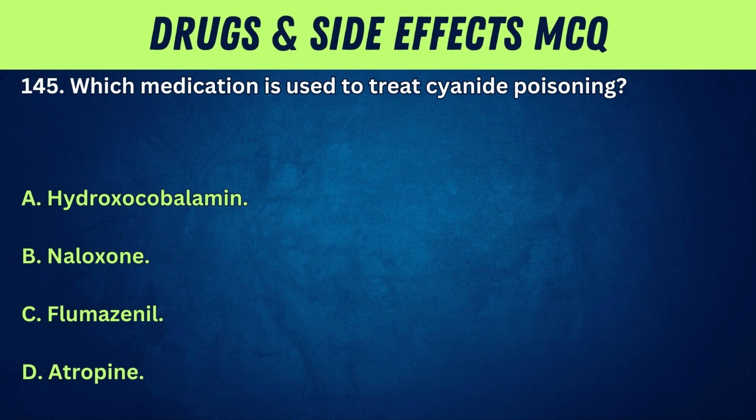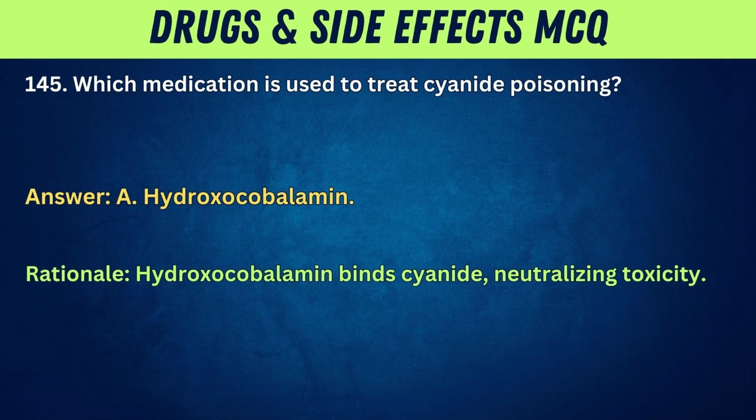145. Which medication is used to treat cyanide poisoning? A. Hydroxocobalamin. B. Naloxone. C. Flumazenil. D. Atropine. Answer: A. Hydroxocobalamin. Rationale: hydroxocobalamin binds cyanide, neutralizing toxicity.